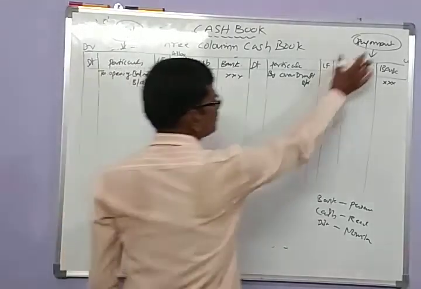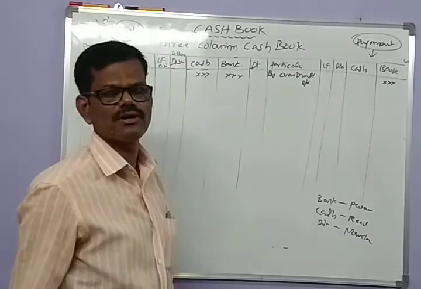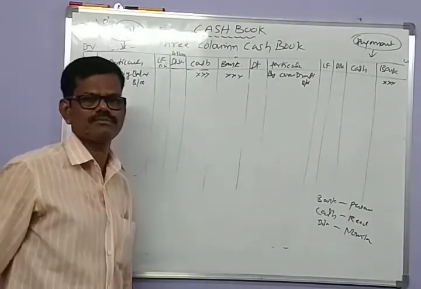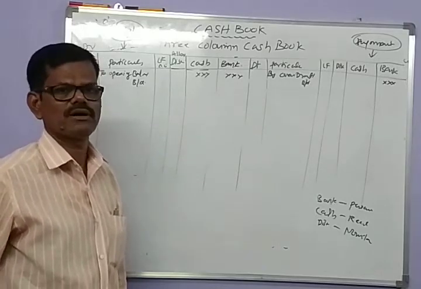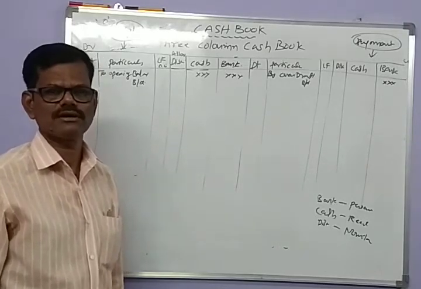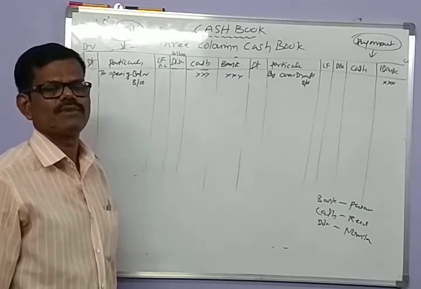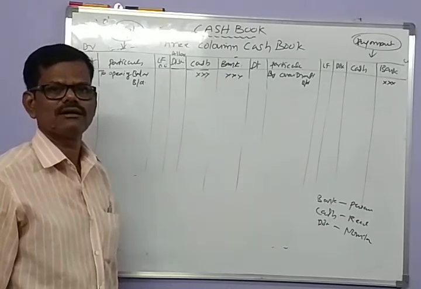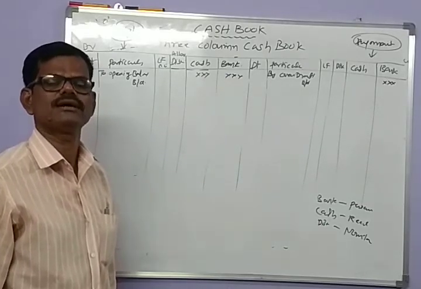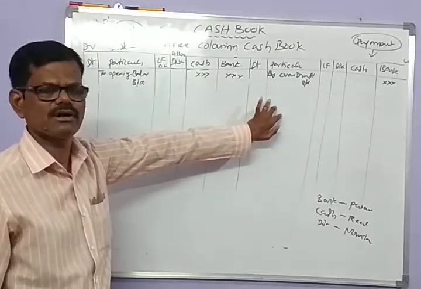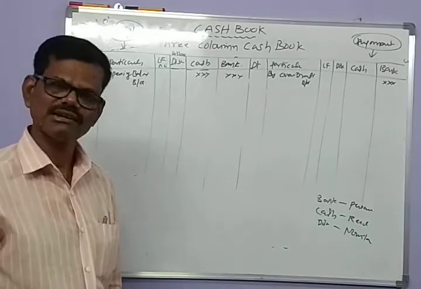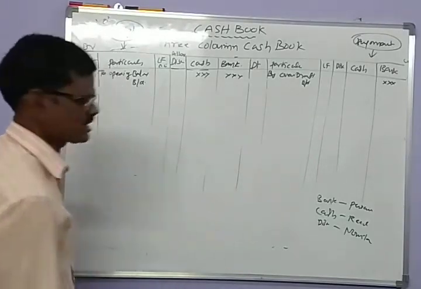And all the payments may be made by the firm to different categories of people. Payment made against the purchases, payment made against the salaries, expenditures, and for acquiring assets. So various payments are recorded to the credit side of the triple column cash book.